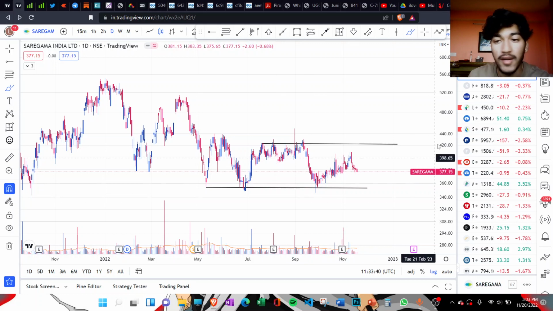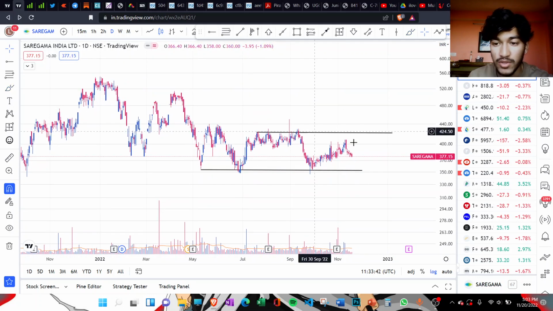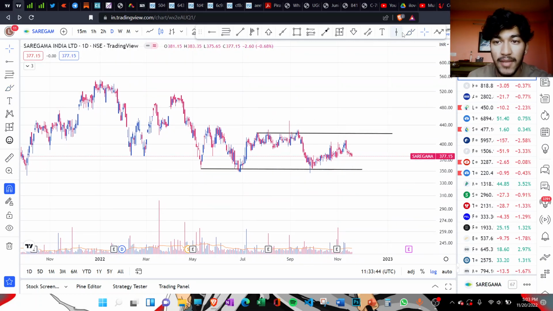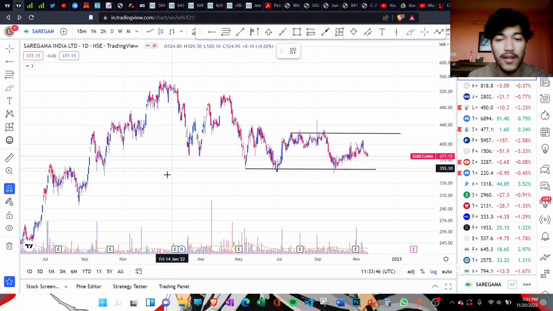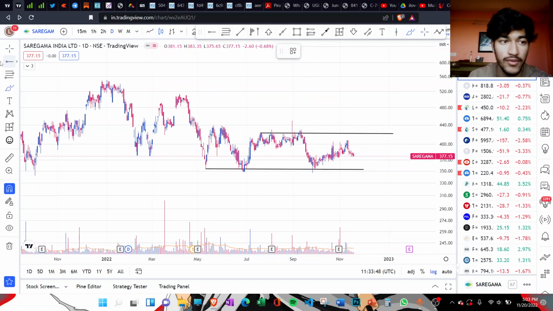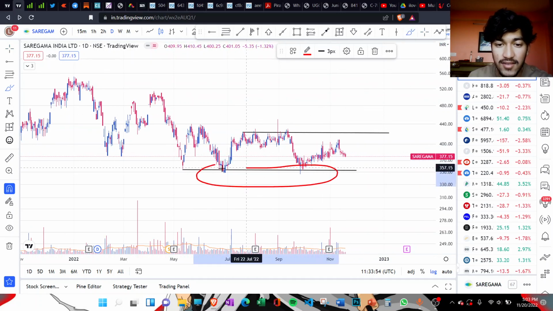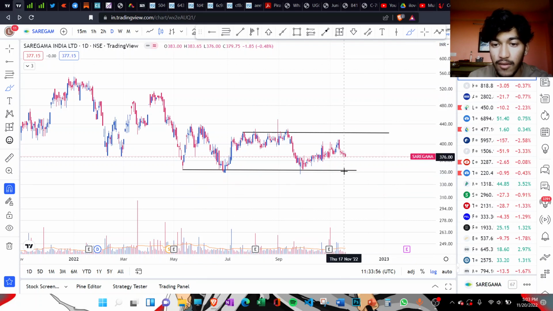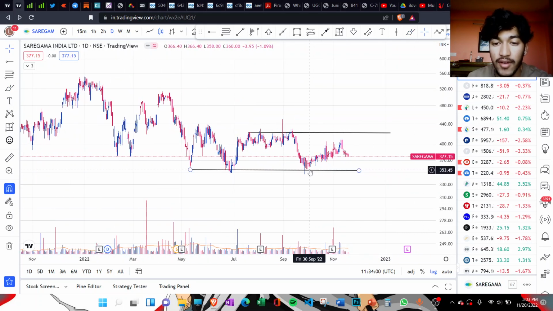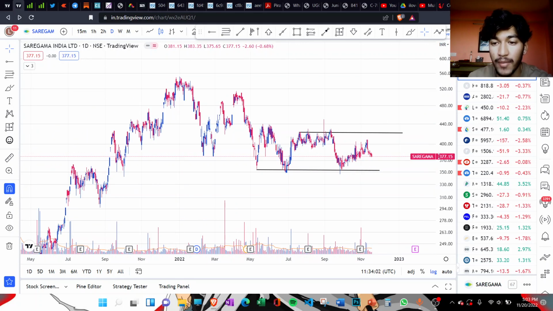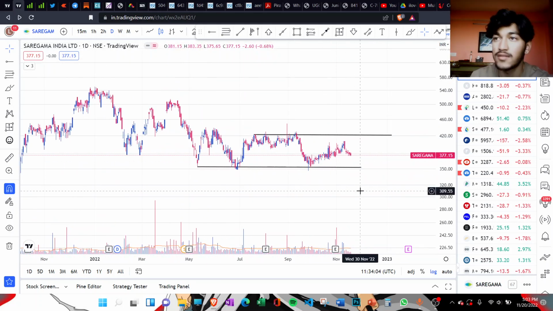It is a very popular stock on social media especially, and many people have been buying this stock thinking that right now I'm getting a bargain and all that, but I'd say just focus on this level for right now, around 350 rupees. So in case of breakdown, that would trigger the stage 4.